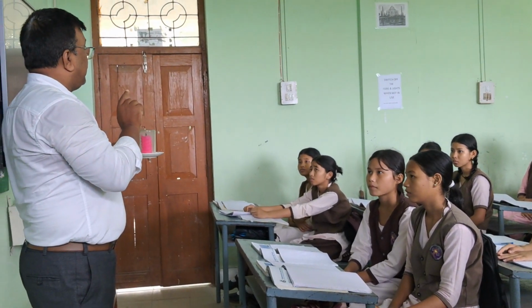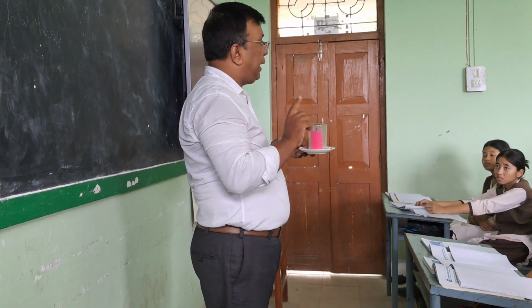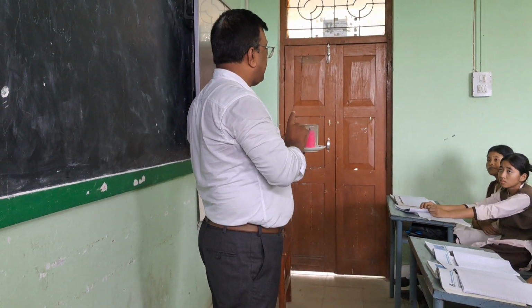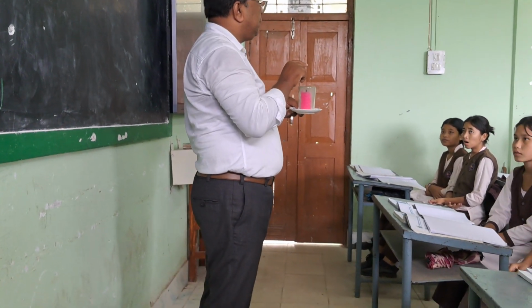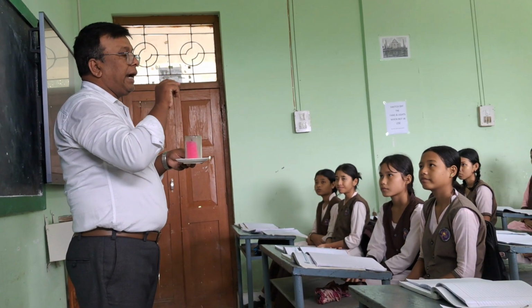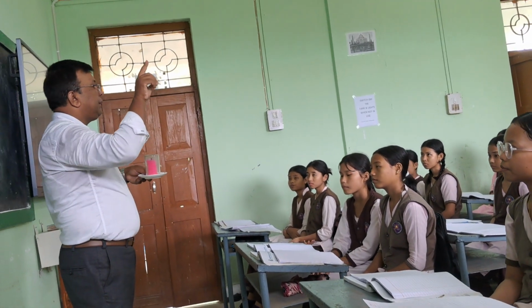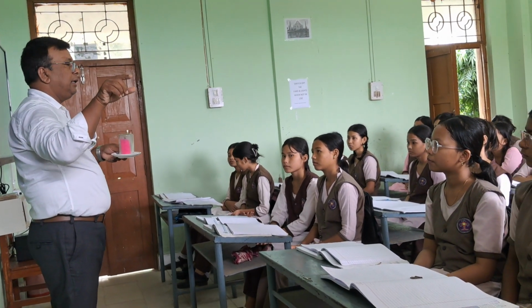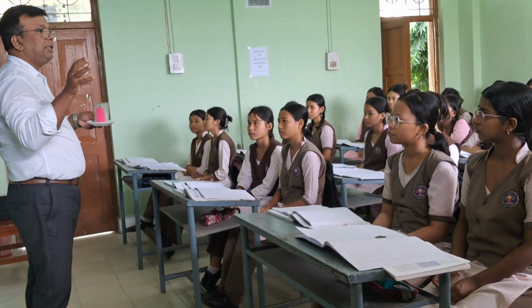The candle is made of carbon and hydrogen. The main constituent elements of the candle are carbon and hydrogen. When we burn it, it gets contact with oxygen. They burn and produce carbon dioxide and water vapor.